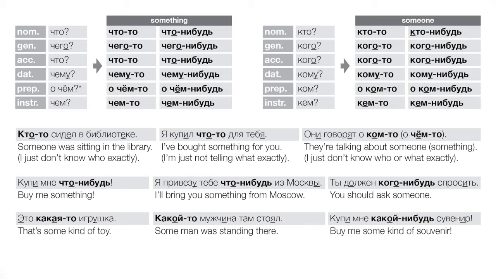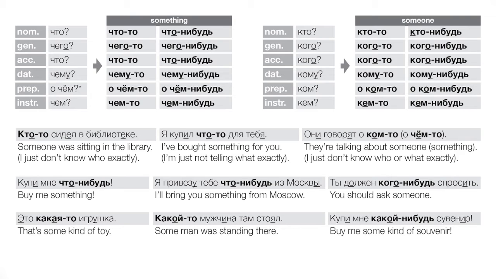Again, if it's an imperative, you're going to almost always get нибудь with that. Buy me something, right? Or for example, я привезу тебе что-нибудь из Москвы. I'll bring you something from Moscow, right? I'll get you a souvenir. I don't know what it is yet. I haven't bought it yet, right? But I'll get you something.